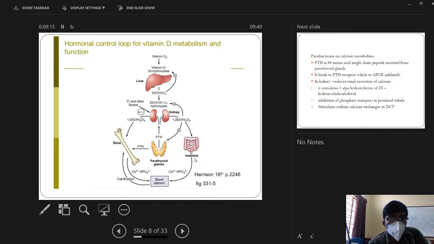And vitamin D on the intestine. One thing we have to know is that calcium is absorbed in both ways: one is passive transport, one is active transport. Active transport is dependent on vitamin D. Passive transport occurs by passive diffusion of calcium through the enterocyte membrane.